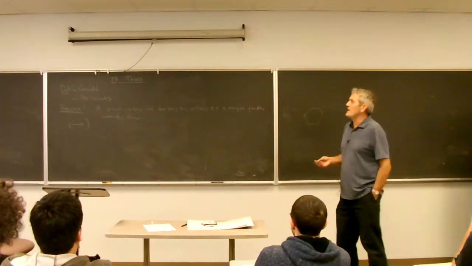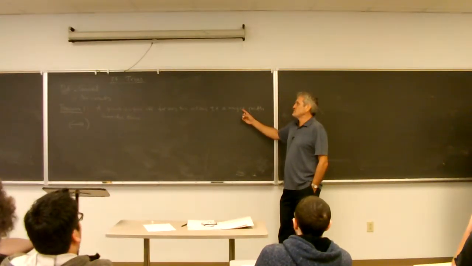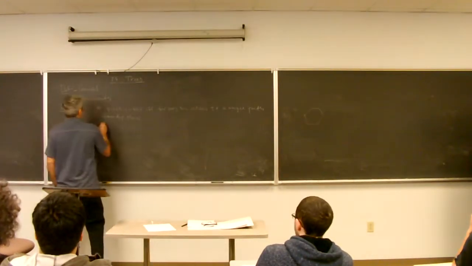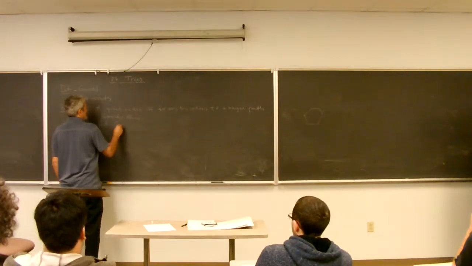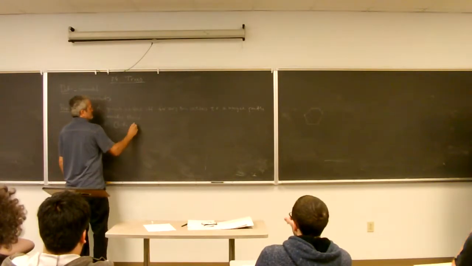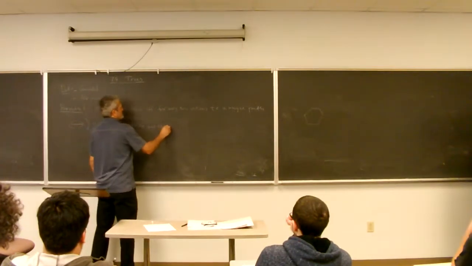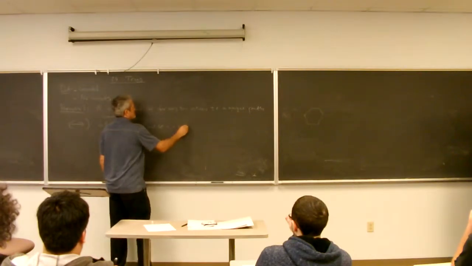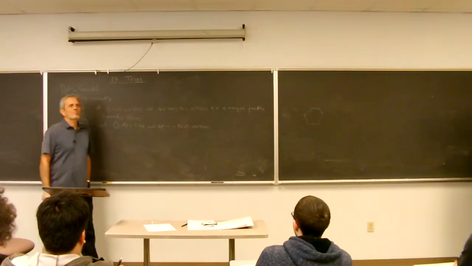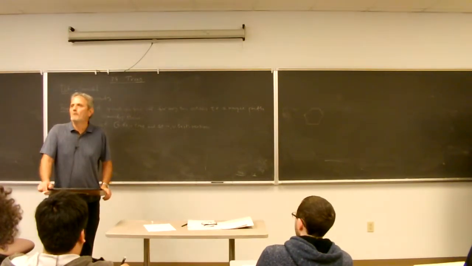So if a graph is a tree, we need to show that for every two vertices there is a unique path. Let G be a graph, a tree, and let U and V be its vertices. Then is there a path connecting them, yes or no?